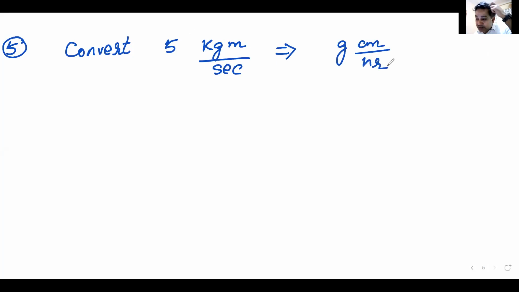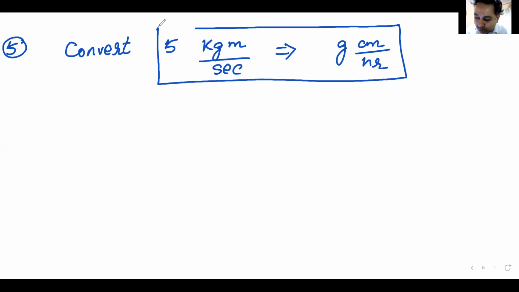And your time starts now. 5 kg meter per second into gram centimeter per hour. Let's see who gets it first. Fastest finger first. No one? Clock is ticking.